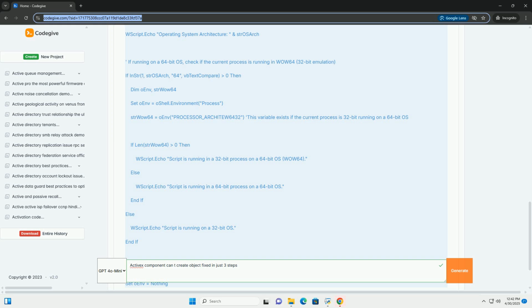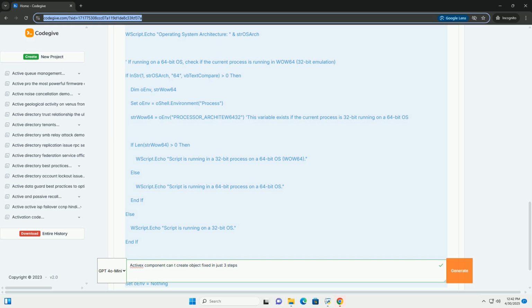6. Consider bitness mismatch, 32-bit versus 64-bit. This is a very common problem. If you're running a 32-bit application, for example a 32-bit VBScript interpreter, on a 64-bit operating system, and you're trying to load a 64-bit ActiveX component, you'll get the "ActiveX component can't create object" error.